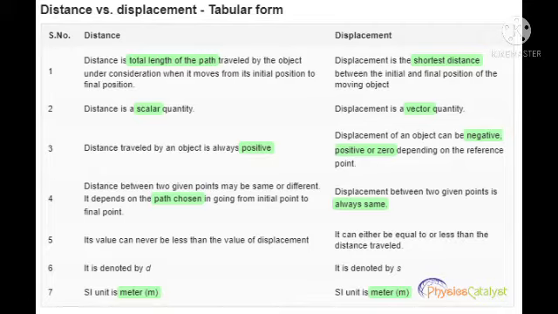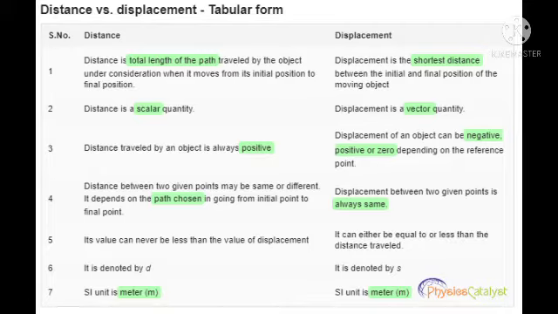Distance between two given points may be the same or different. It depends on the path chosen in going from the initial point to the final point. Displacement between two given points is always the same. Distance value can never be less than the value of displacement. Displacement can either be equal to or less than the distance travelled.